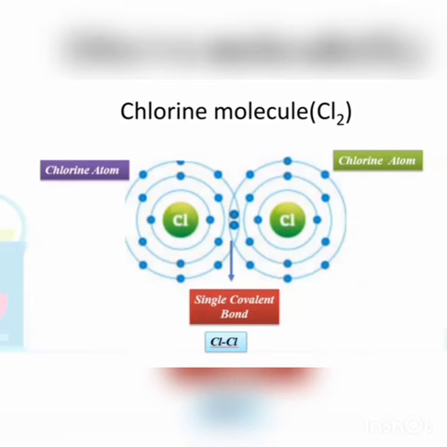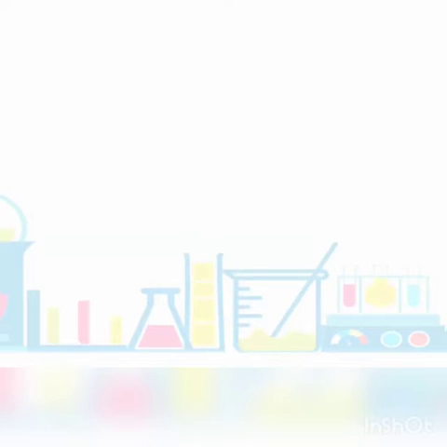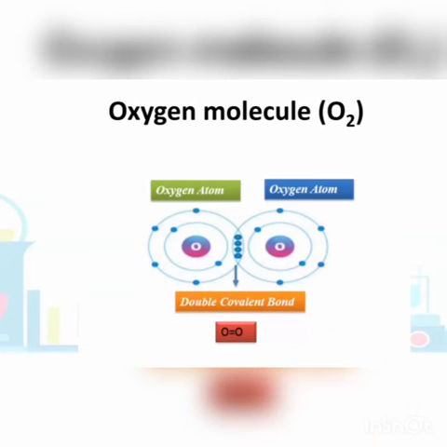Here's the diagram of the chlorine molecule. This is a chlorine atom and this is another chlorine atom. Both are sharing 2 electrons. It means there is an involvement of 1 electron pair, that is called a single covalent bond. The next example is the oxygen molecule. Let's see the diagram. Here 2 oxygen atoms are sharing 4 electrons. It means both are contributing 2 electrons. There is an involvement of 2 electron pairs, so that is called a double covalent bond. All these examples are of covalent bonds and they explain how atoms are sharing their electrons.